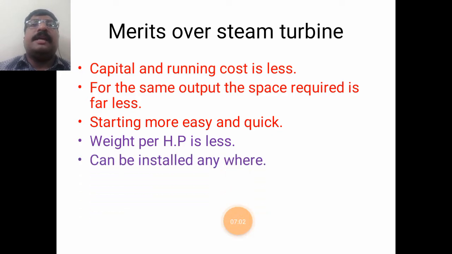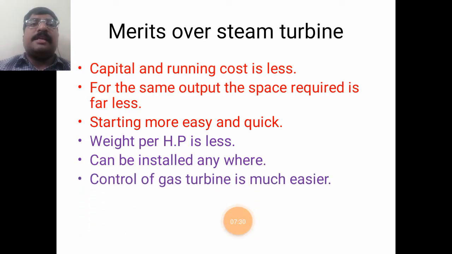Okay, next, it can be installed anywhere. So the gas turbine plants can be installed anywhere because it is just utilizing the air as a fuel. But in case of steam turbine, we have to search for a water resource. If water resource is adequate and available, then at that place only we can establish a steam power plant. But in case of gas turbines, we can establish anywhere.